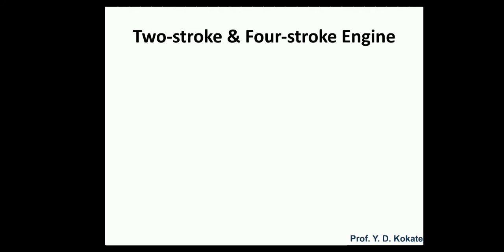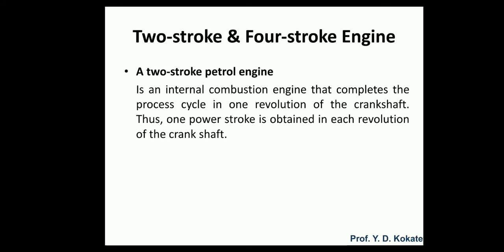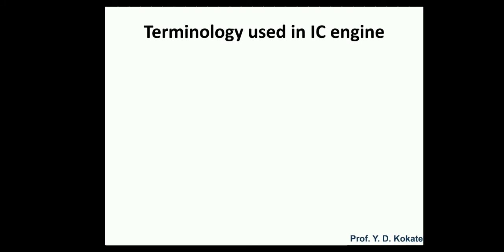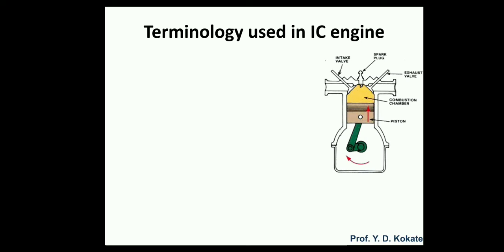There are two types of petrol engine: two-stroke petrol engine and four-stroke petrol engine. What is the difference between two-stroke and four-stroke? When an internal combustion engine completes the cycle in one revolution of the crankshaft, that engine is called a two-stroke engine. When the cycle requires two revolutions of the crankshaft, that type of engine is called a four-stroke engine. Now let's see one by one what terminologies are present inside the engine.